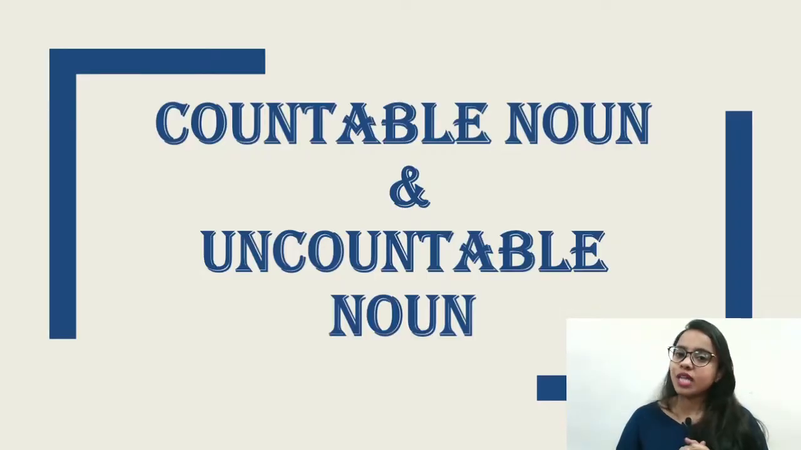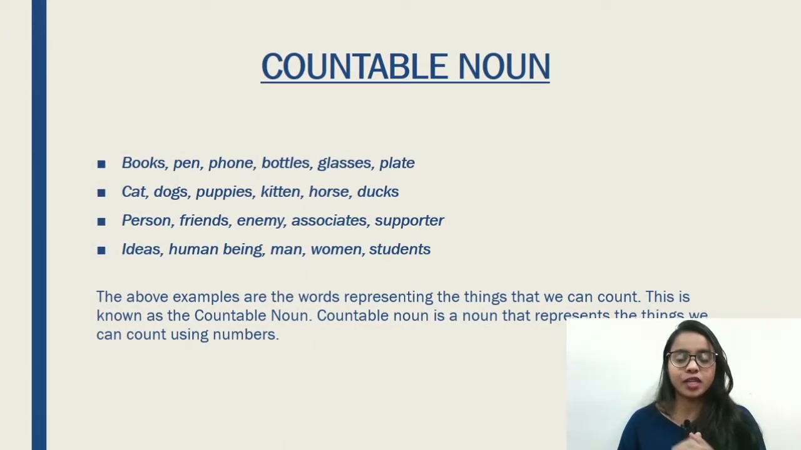The next 2 types of nouns are countable noun and uncountable noun. Now, as you can read the name, it already suggests something about counting. Let's see what it is all about. Now the first one, the countable noun.